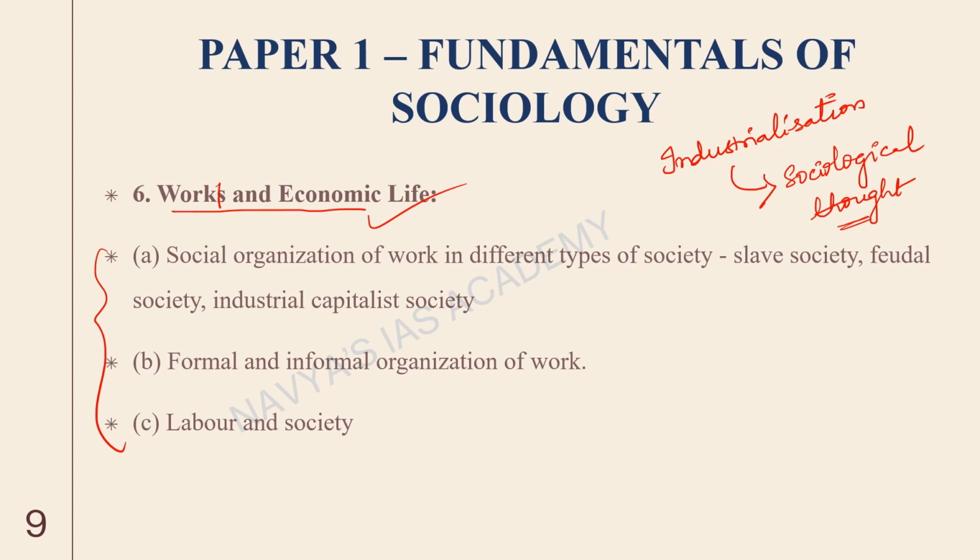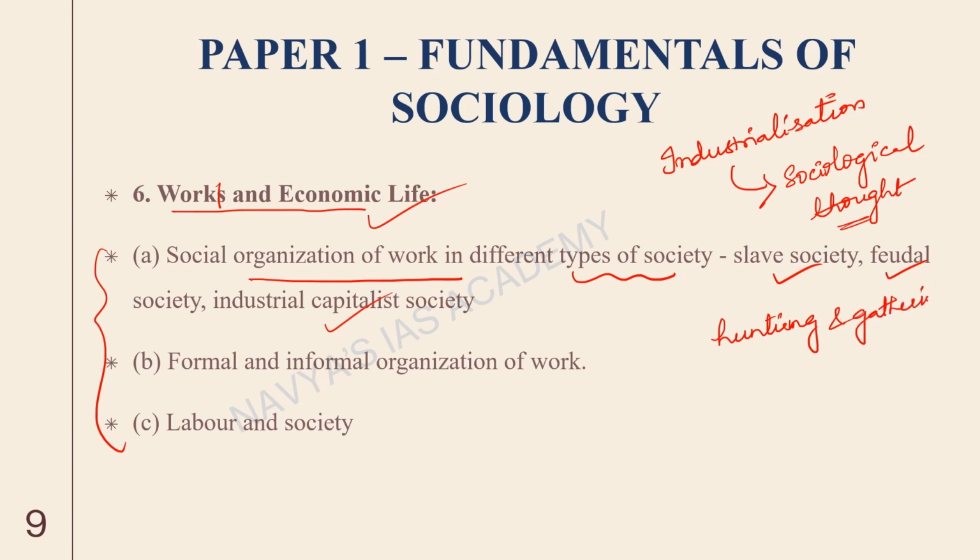So the first topic is social organization of work in different types of societies. So we will try to trace the history from slave society, feudal and industrial capitalist society. So how hunting and gathering was a kind of work for people in primitive societies.